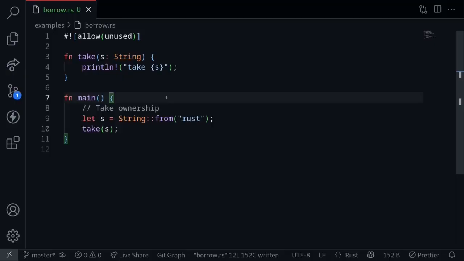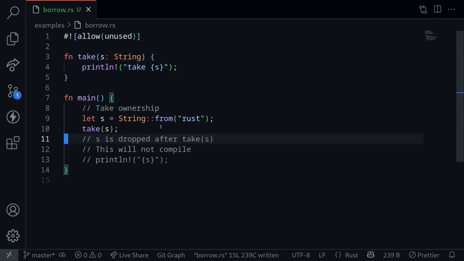When we talked about ownership in Rust, we had a particular example where we created a string s and then passed it into a function called take. The function take will take a string as input and simply print it out. Now, since when we pass a string into another function, the function takes ownership of the string, if we try to print this string inside the main function, we saw that the code did not compile. Of course, not being able to use the string s inside the main function is a little bit impractical.